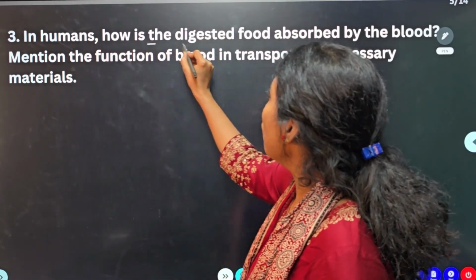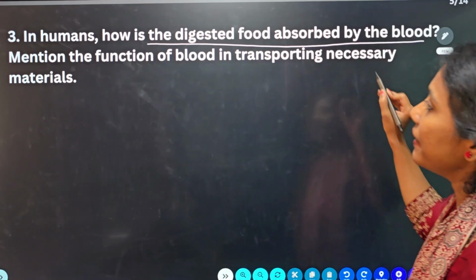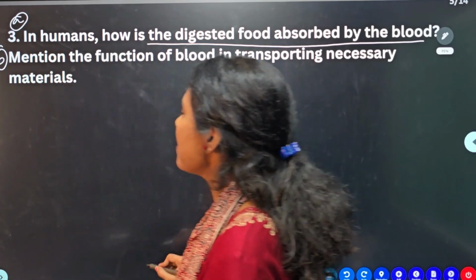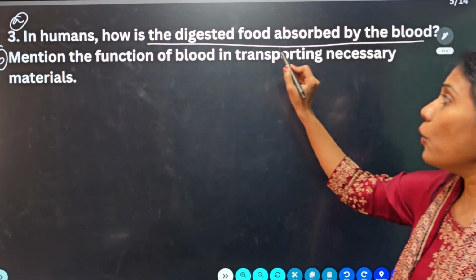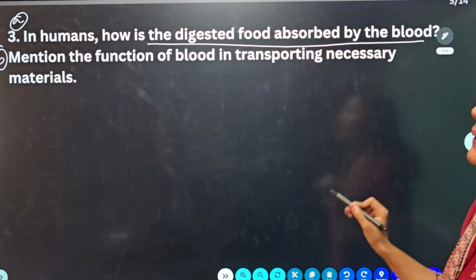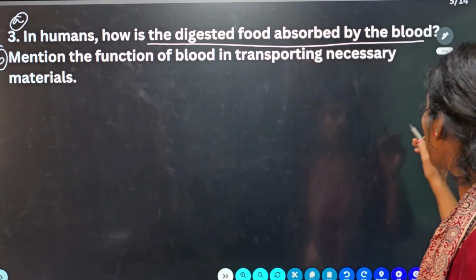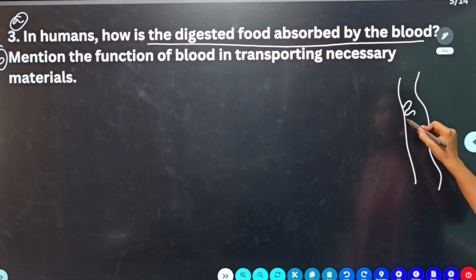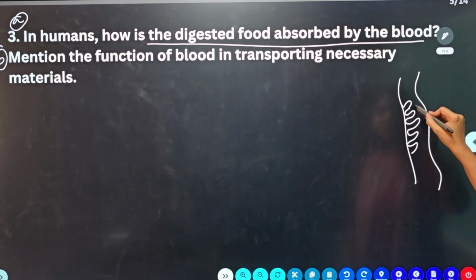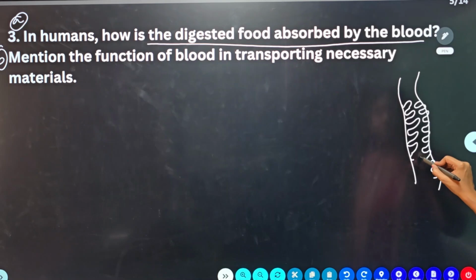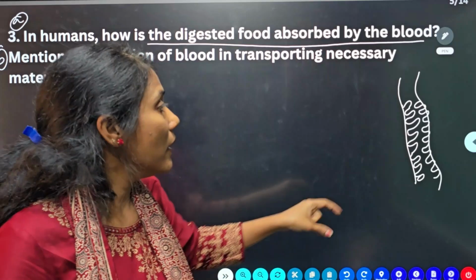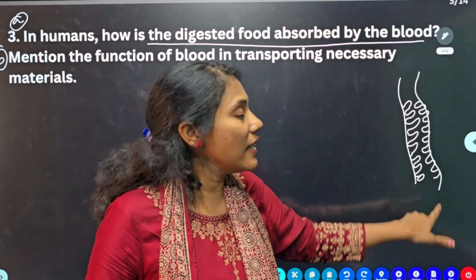In humans, how is the digested food absorbed by the blood? This is an A question and this is a B question. First, let us discuss the A question. In humans, how is the digested food absorbed by the blood? Say this is the small intestine wall. It will have finger-like projections which have more surface area. Everybody type in the comment section, more surface area. Maximum nutrients it can absorb. That is the speciality of these finger-like projections.